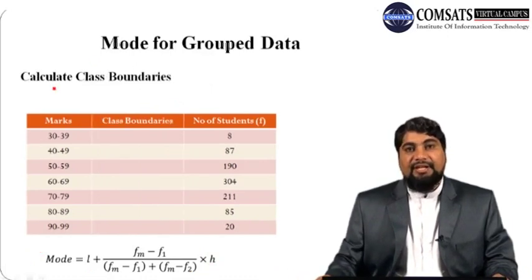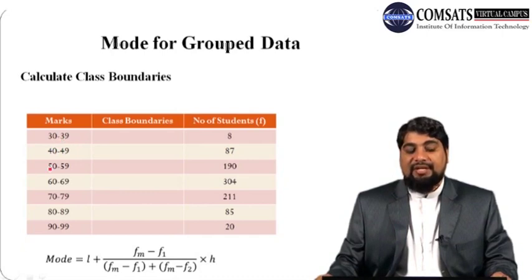First calculate class boundaries. Remember that class boundaries can be calculated by taking the difference of the lower class limit of the second class and the upper class limit of the first class. So 40 minus 39, divide this difference by 2, you get 0.5.